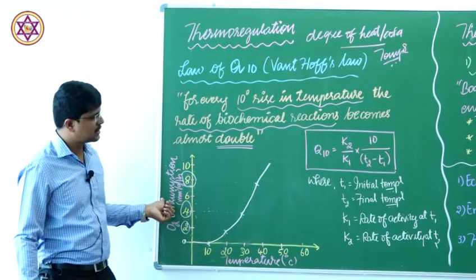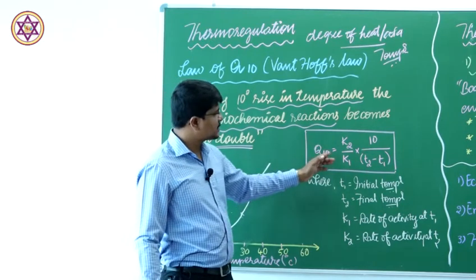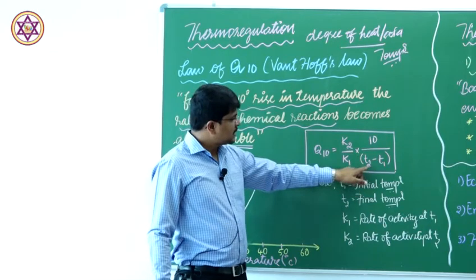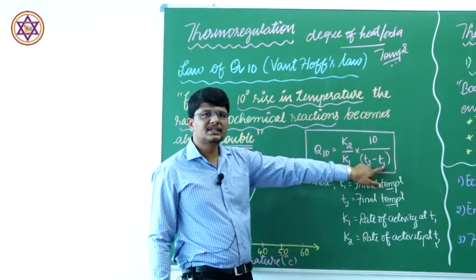oxygen consumption. Mathematically, it is calculated using the formula Q10 = (K2/K1)^(10/(T2-T1)), where T1 is the initial temperature.